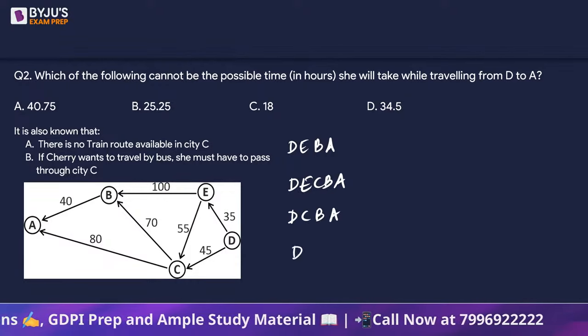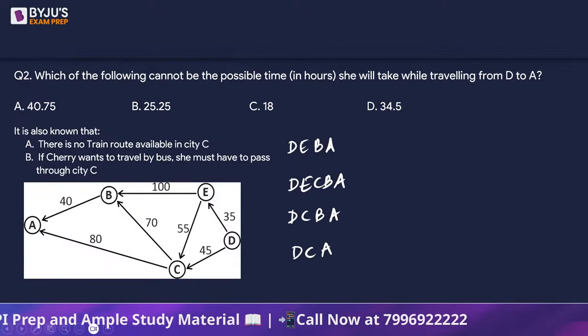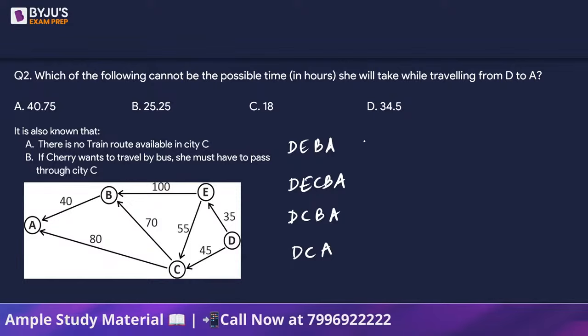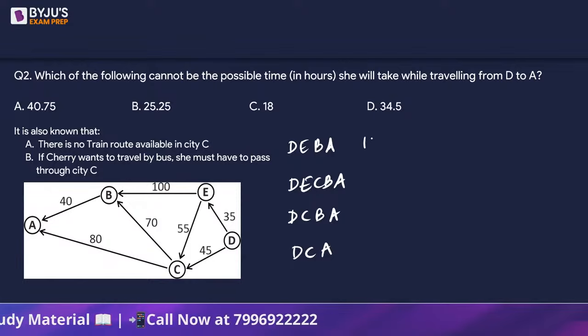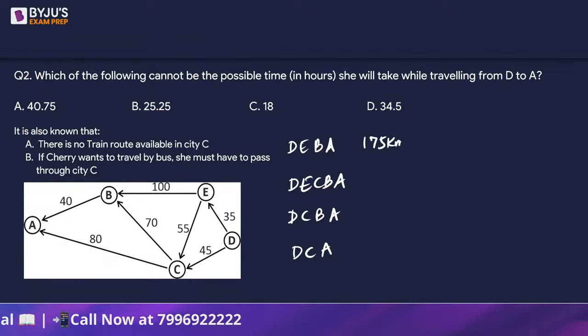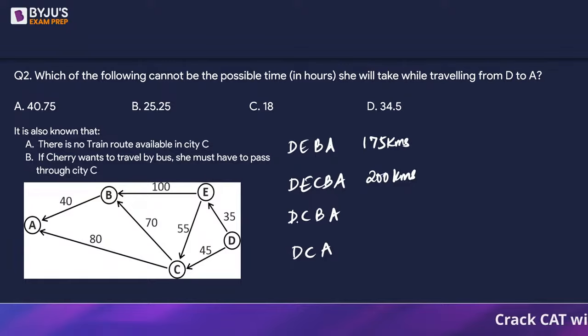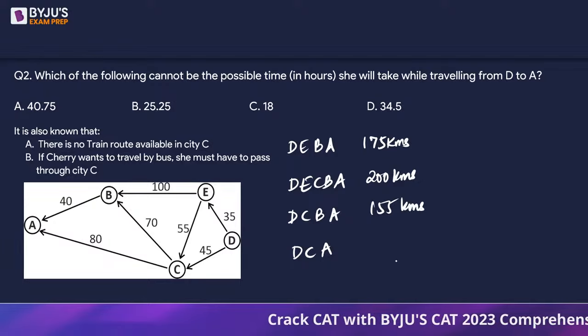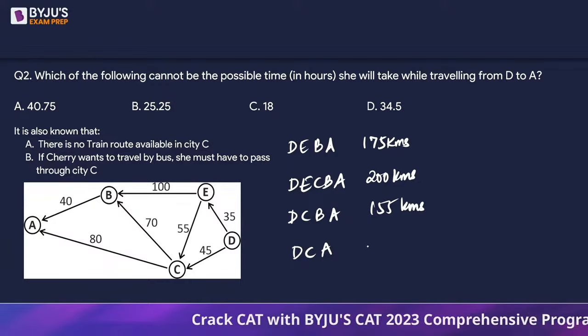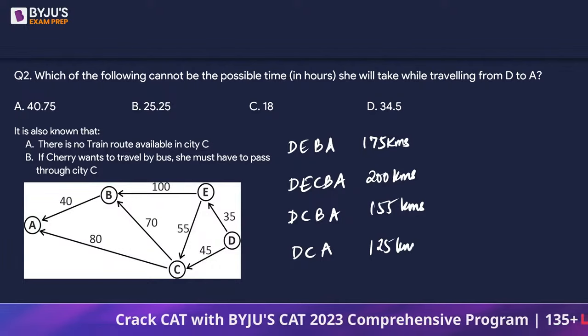And the fourth route is DCA. Now, DEBA is a total of 175 kilometers. DECBA is 90, 160, 200 kilometers. DCBA is 155 kilometers. And DCA is 45 plus 80, which is 125 kilometers.